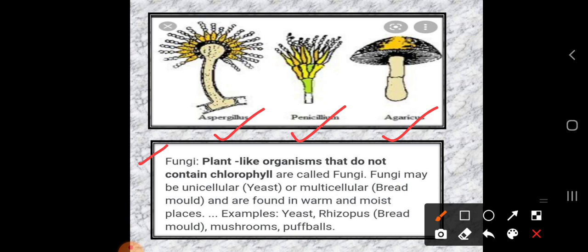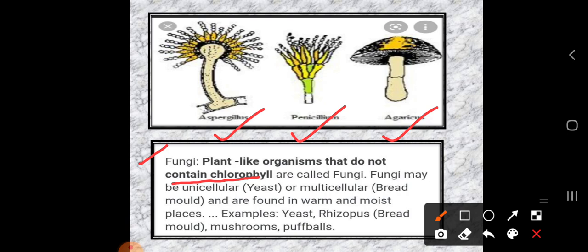So what do you mean by fungi? They are plant like organisms that do not contain chlorophyll. Here you can observe in mushrooms, usually mushrooms are a little bit cream or whitish in color because they do not contain chlorophyll, so they are called fungi.